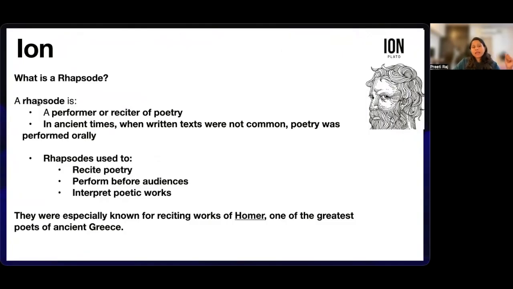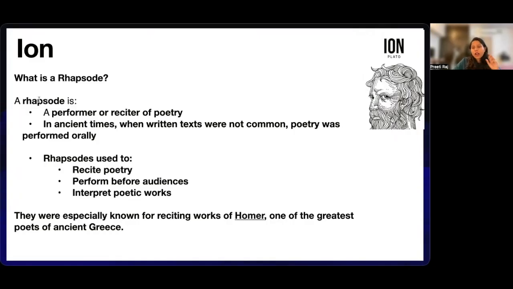In earlier times, written content was not very common. So poets used to recite poetry orally and perform it in front of the audience. Especially these rhapsodes performed the works of Homer, such as the Iliad and the Odyssey. So a rhapsode was not an original poet, but actually a public performer, or we could say an interpreter or a reciter of poetry.